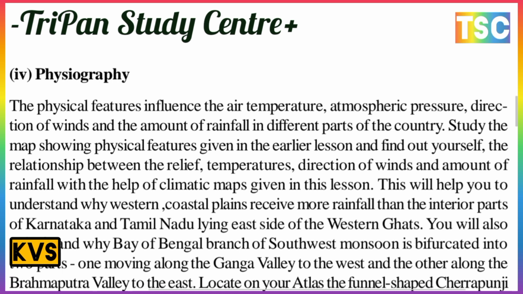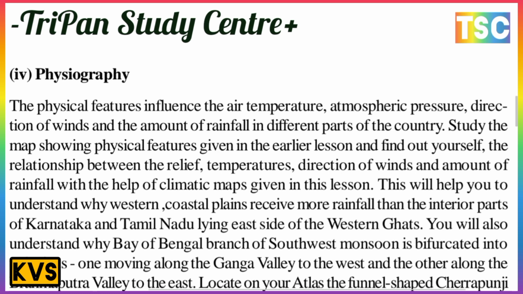Study the map showing the physical features given in the earlier lesson and find out for yourself the relationship between relief, temperature, direction of winds and amount of rainfall with the help of the climatic map given in the lesson. This will help you understand why the western coastal plain receives more rainfall than the entire part of Karnataka and Tamil Nadu lying east of the Western Ghats.